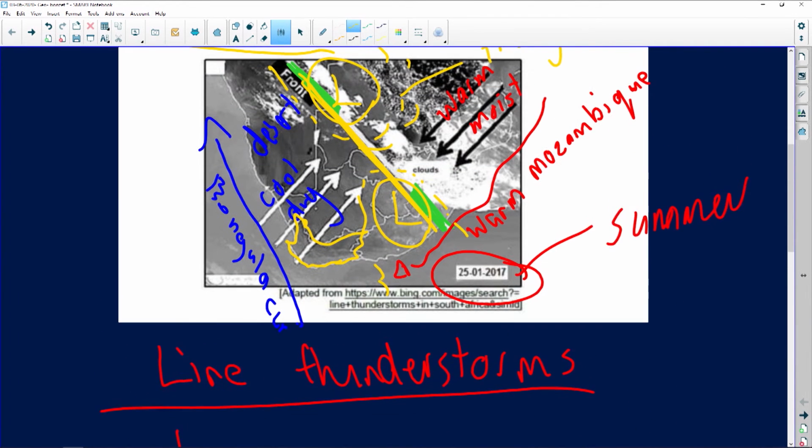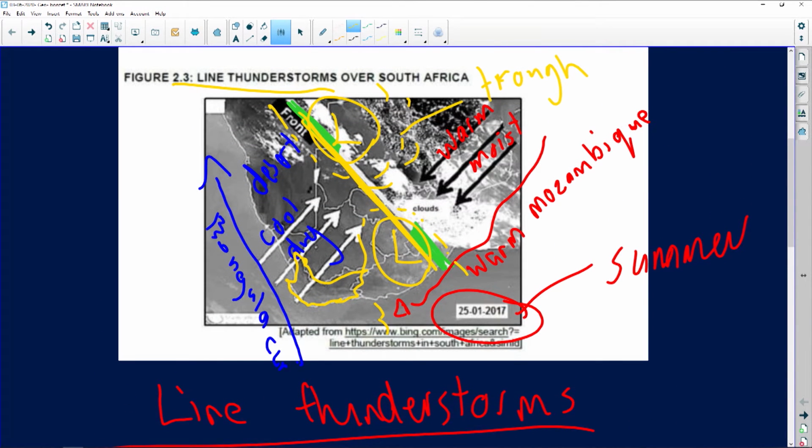Because what does it actually do? It separates two different areas of moisture. Is there a lot of moisture from the air coming in from the west? No, because it's cool and dry. Is there a lot of moisture coming in from the east? Yes, because it's warm and moist.